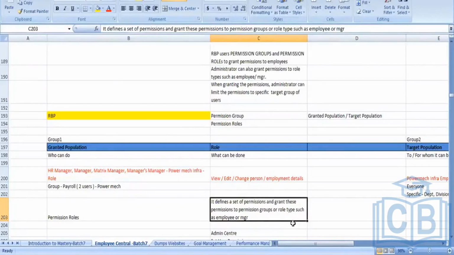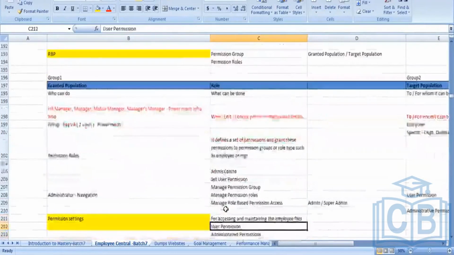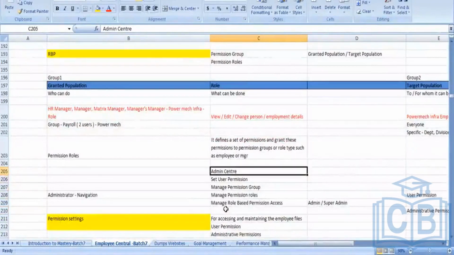Yes. Now we have understood the difference between the granted population and the target population, and we also understood what a permission role is. Let me go down further. In the RBP, that is role-based permission, there are 5 configuration tools.